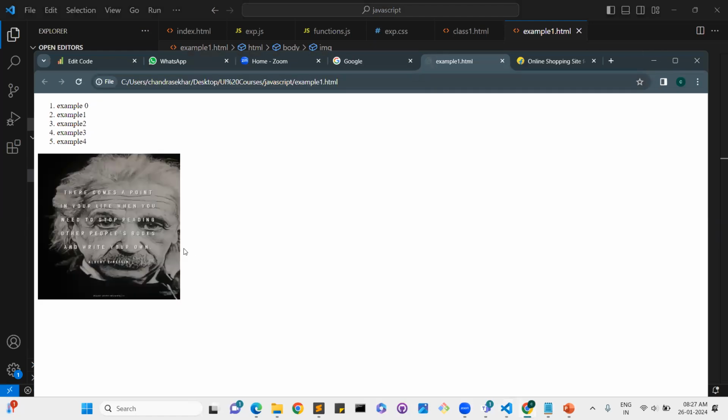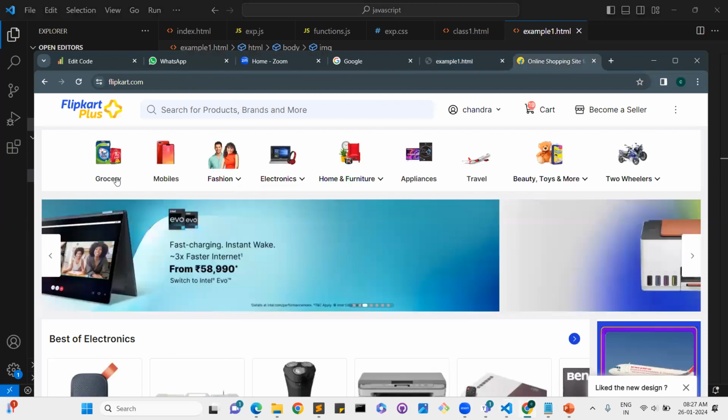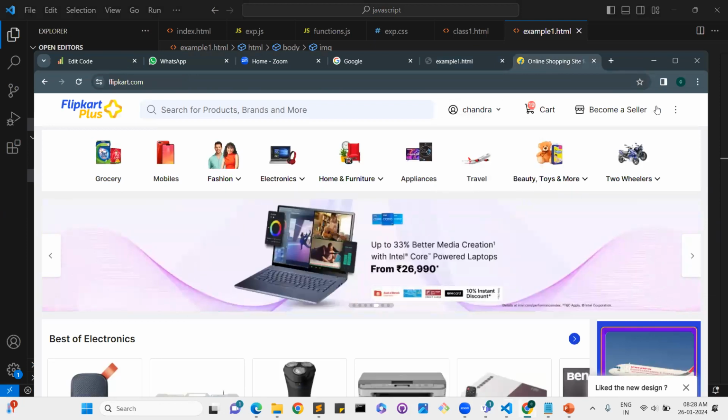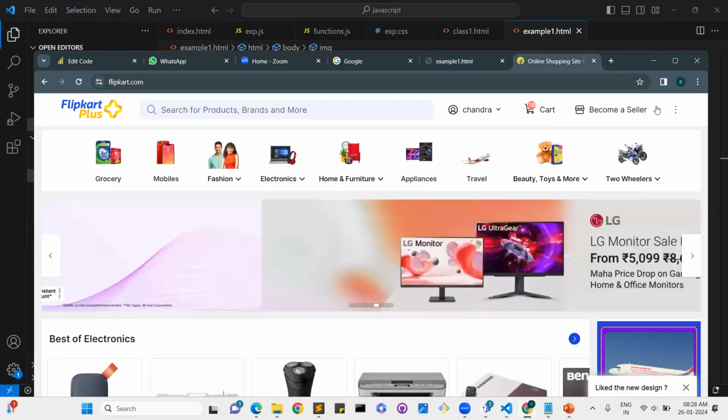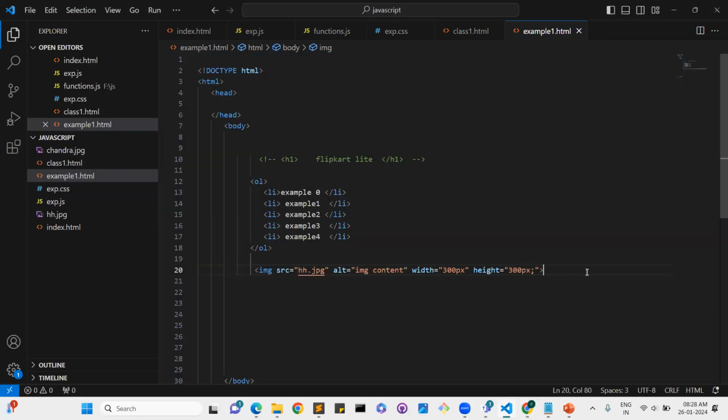See, this is one image. In this place, we have a lot of images: grocery, mobiles, fashion. Based on the scenario, we can add those images in web applications. So this is the basic syntax of images, and I will explain it to you step by step.